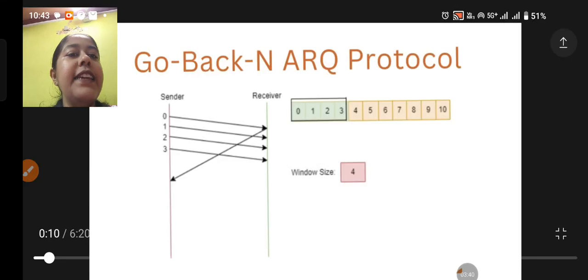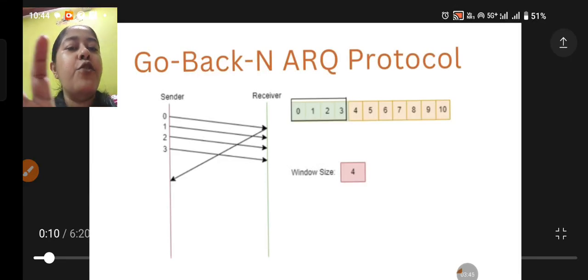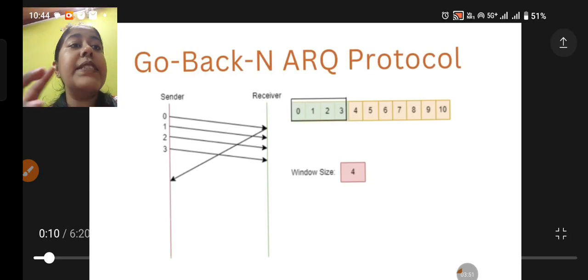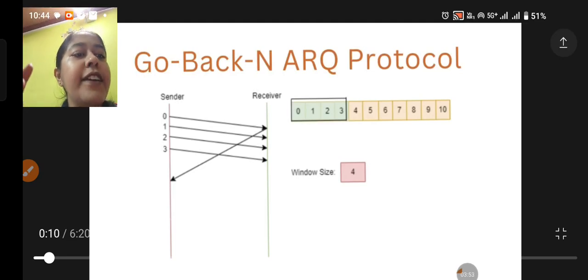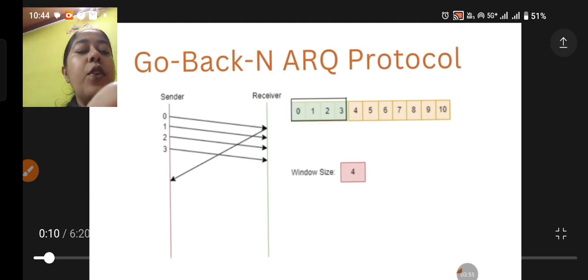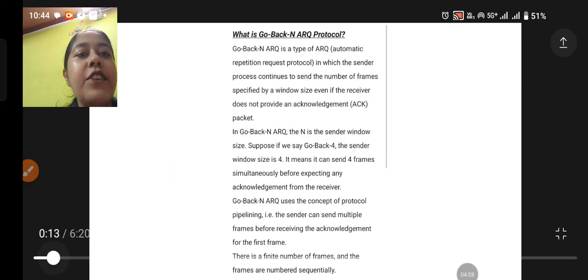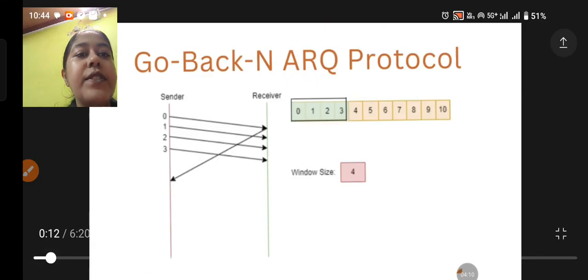Now here you can see the Go Back N ARQ protocol. This is the flow diagram. I have already explained the sliding window protocol. Here you can see a window, and there are total 11 frames. The window size is 4.